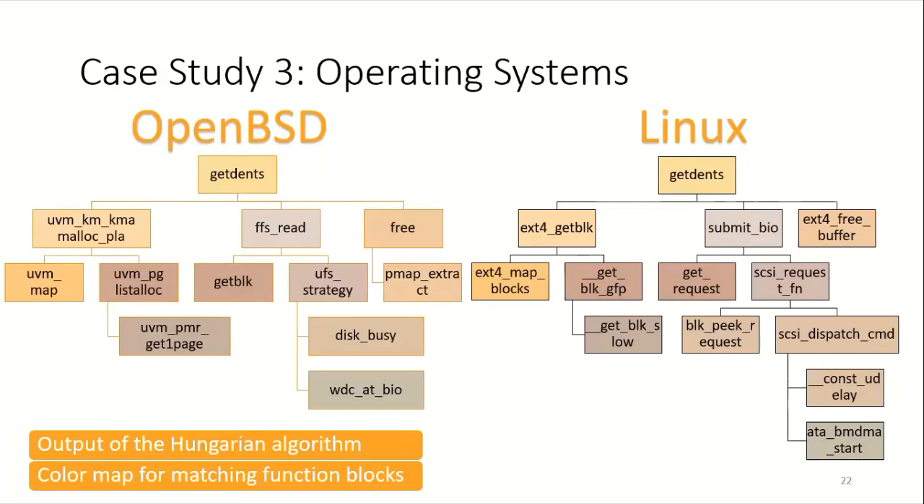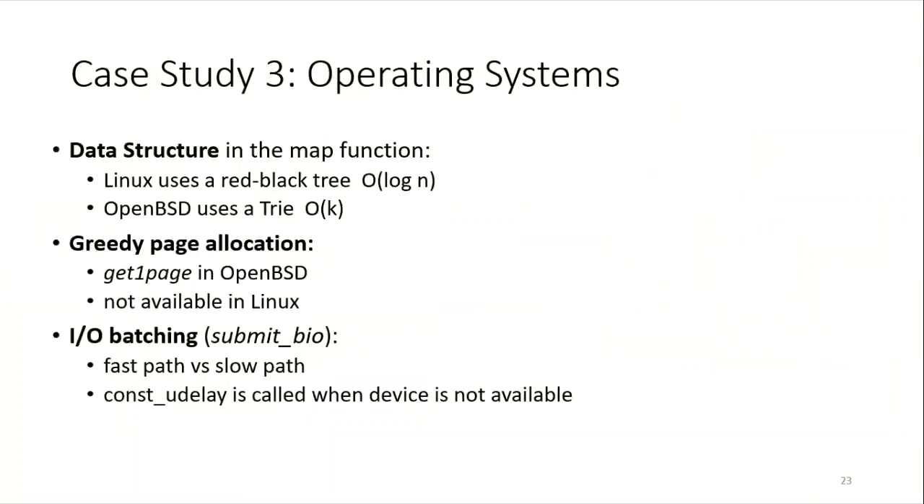Same color nodes means a match. We found the following reasons after analyzing the matched functions. Data structure in the map function. Linux uses a red-black tree to store the directory structure, whereas OpenBSD uses a trie data structure. The time complexity of the search operation is order log n and order k respectively.